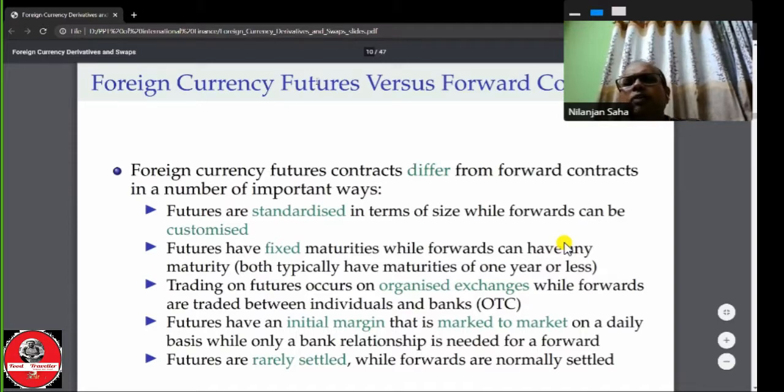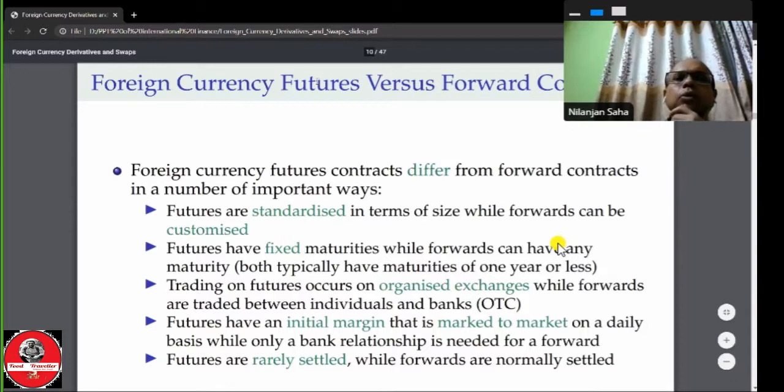On the other hand, the firm thinks the future contract is cumbersome, burdensome and inefficient, because the future positions are marked to the market over the life of the contract. And the other differences are there. So you see that foreign currency future contracts differ from forward contracts in a number of important ways.